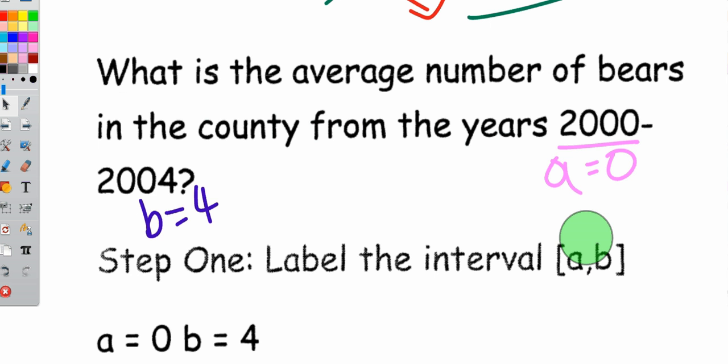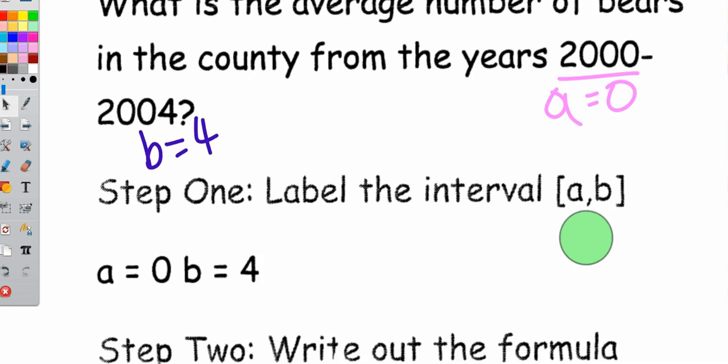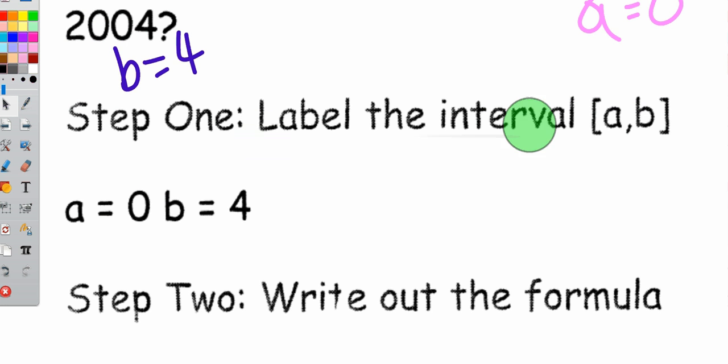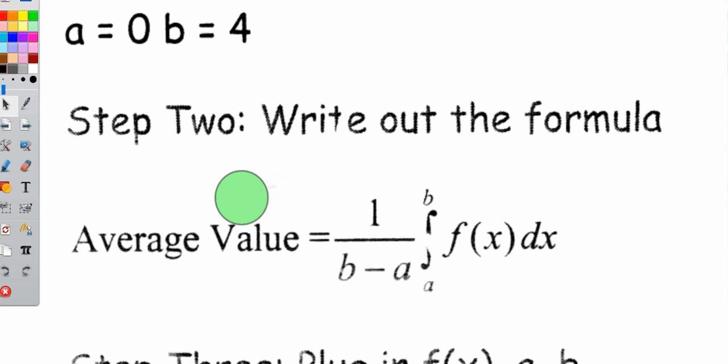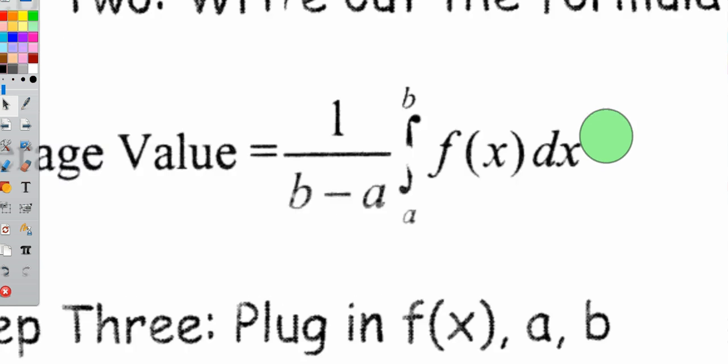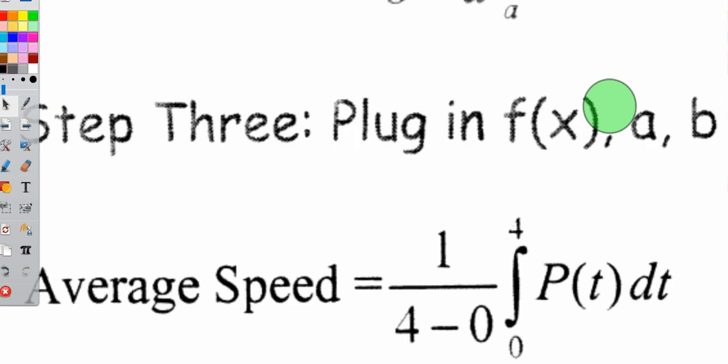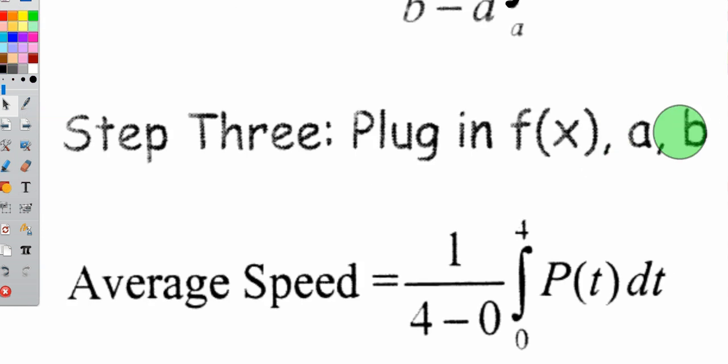We're going to go through the steps that we did in all the other examples, and we're going to figure out why that's different. So step 1 is to label the interval a to b. So a equals 0, b equals 4. Step 2 is to write out the formula for average value. Again, it's 1 over b minus a times the integral from a to b of f of x dx. Not sure why that integral is broken there, but I'm going to go ahead and fix that. Step 3 is to plug in f of x, a, and b.